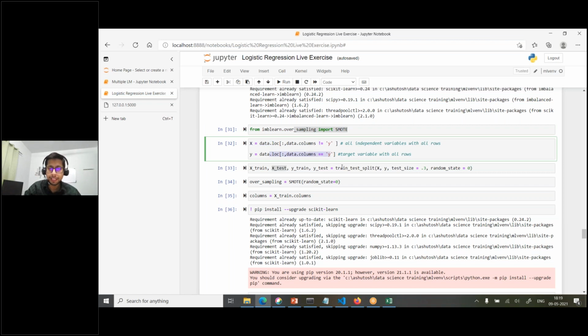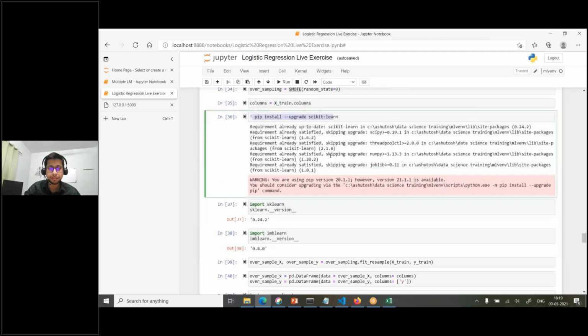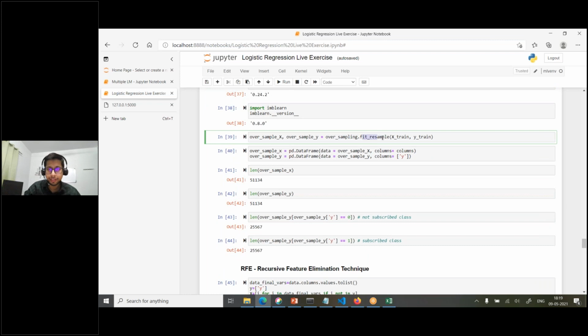And then you split the data into train and test, and then you create the SMOTE object, and then what you can do further. This was just checking the version, so you can neglect this. Okay, and then here, oversampling dot fit_resample, and you pass the X train and Y train data. Then it will give you the oversampled, increased data set.